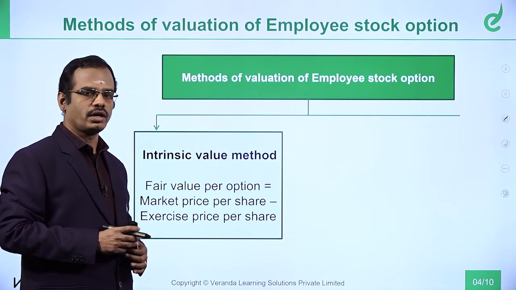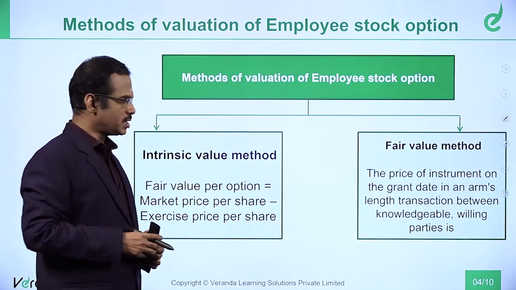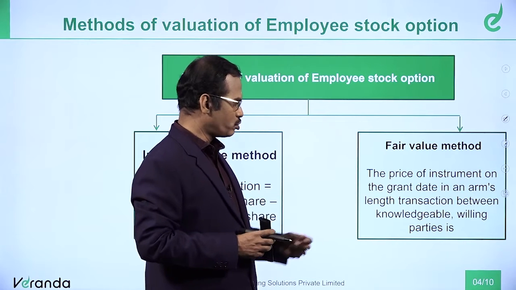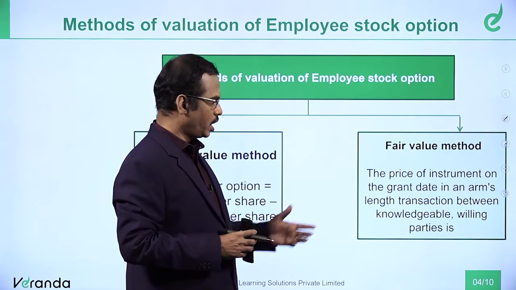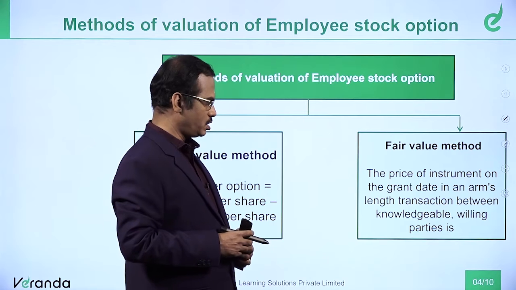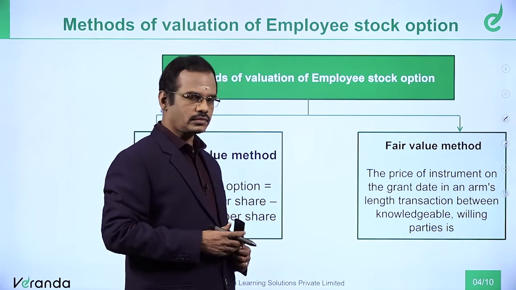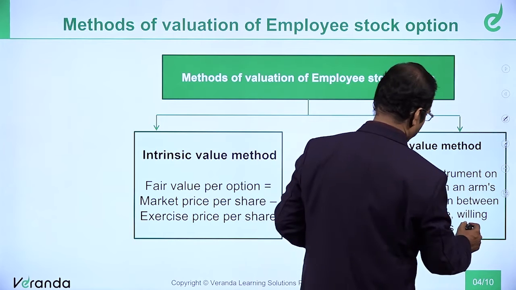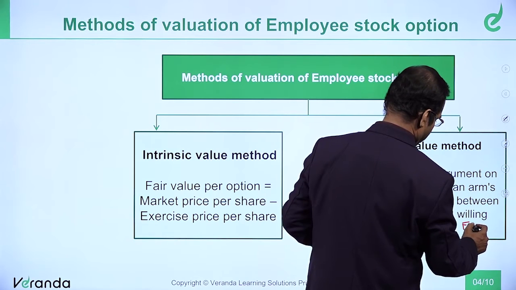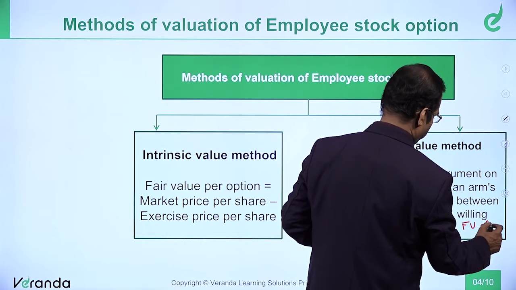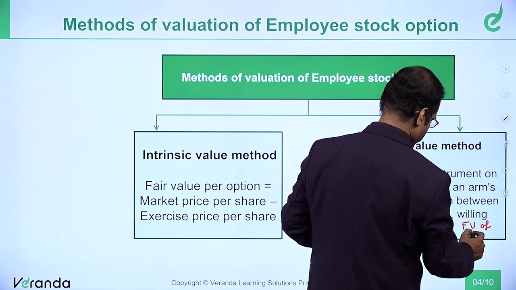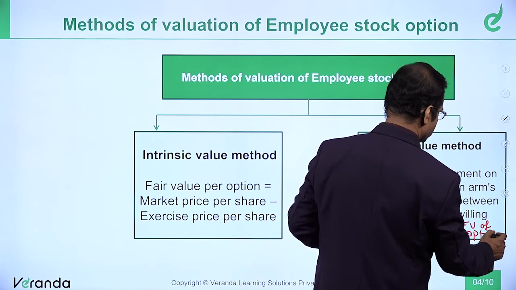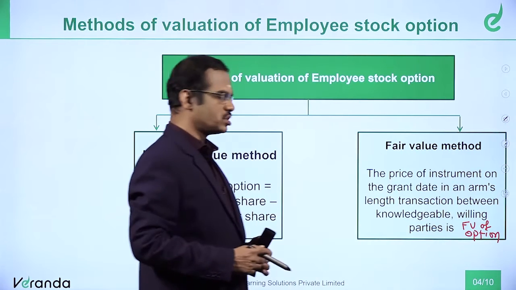On the other side, in the fair value method, the price of the instrument on grant date in an arm's length transaction between knowledgeable and willing parties is the fair value of option. This is how we use the two methods.